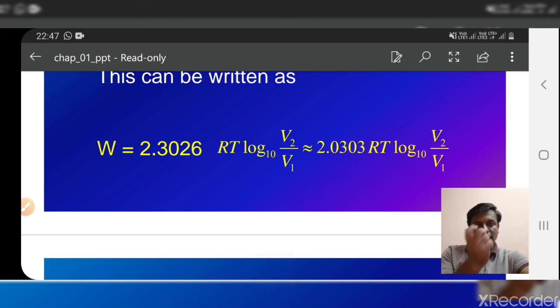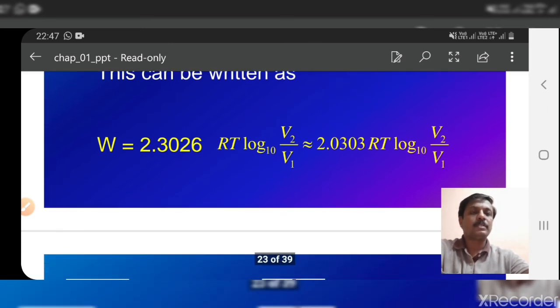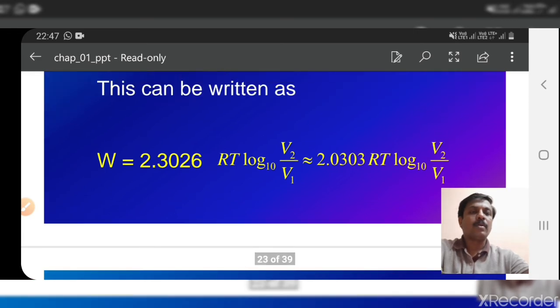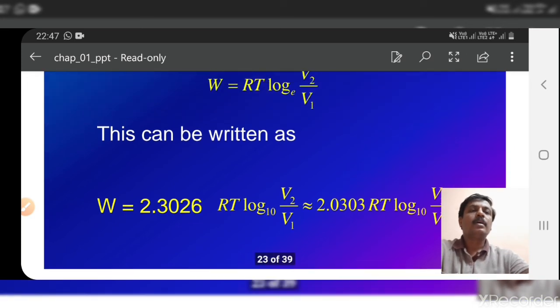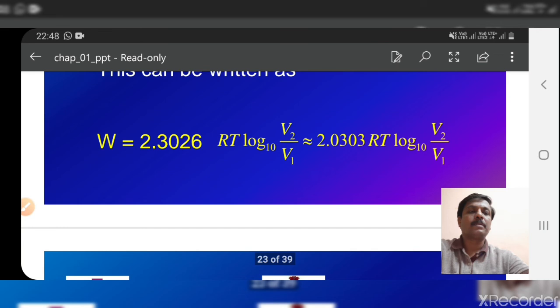So calculations are not given actually: how to do multiplication, how to do division, how to find the values of exponential terms. That is not given, because nowadays for doing all these things we are using calculators. You are also allowed to use calculators in the exam. Therefore there is no need to do the calculations of addition, multiplication using logarithms.